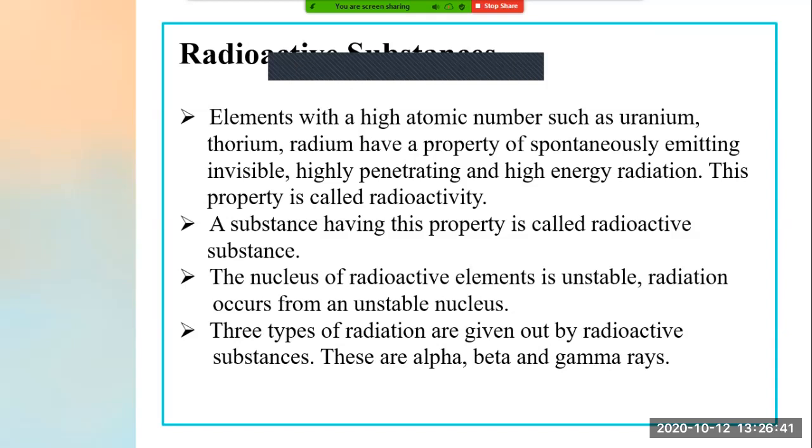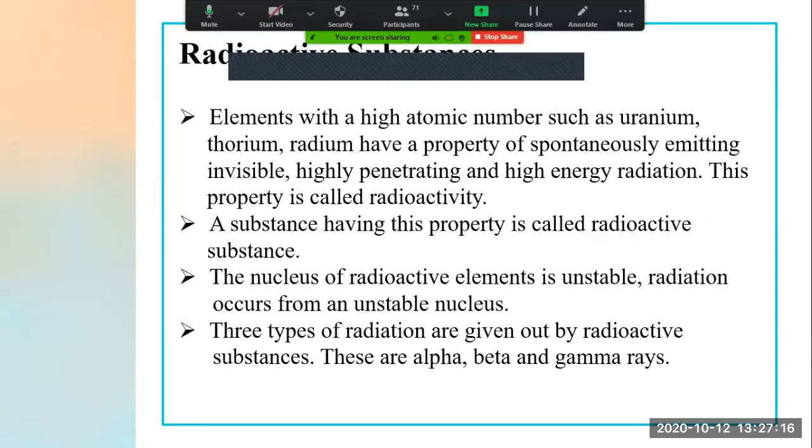Spontaneously emitting invisible means they are emitting some radiation, but it is invisible, means it is not visible through our eyes. Then that radiation are what? Highly penetrating. Highly penetrating means what? They can penetrate through some other sheets or some other substances. They can go through. They can penetrate from one medium to another medium. Okay, so hence they are termed as highly penetrating. Then high energy radiation. The energy of that radiation is very high.